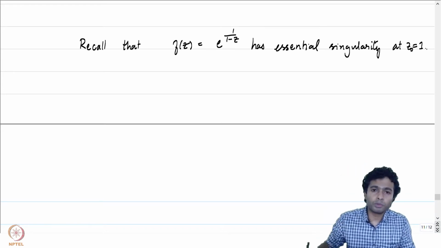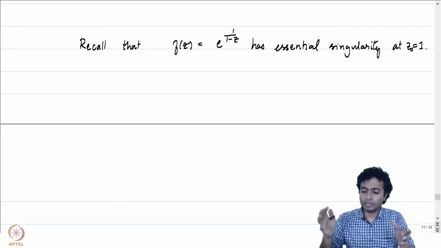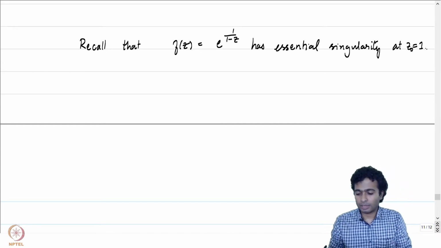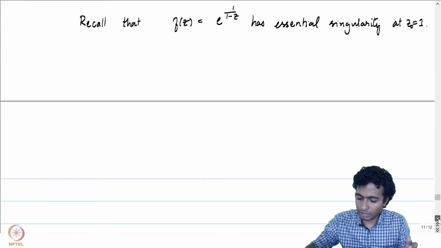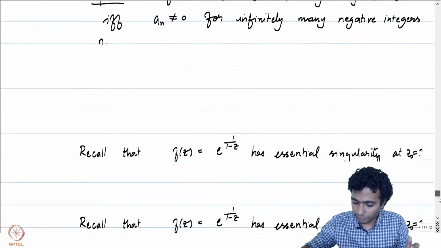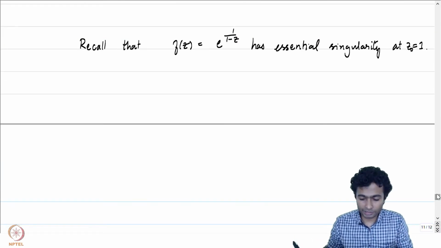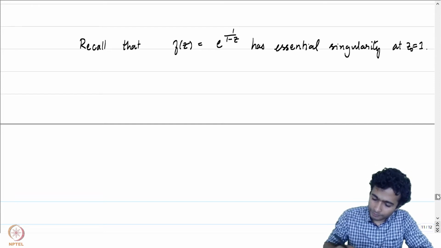So, we will now prove a result which tells us that essential singularities are quite bad in that sense, that the behavior can get as bad as one can expect. Let me write down the statement of what will be proved now. This is called the Casorati Weierstrass theorem. But let me first complete what I was writing.